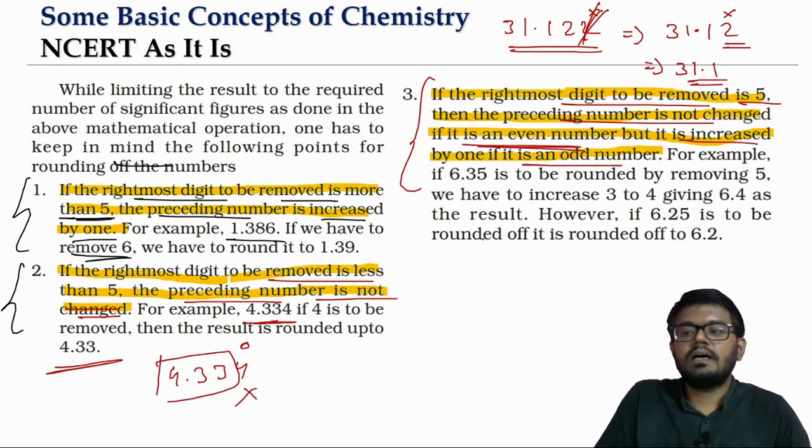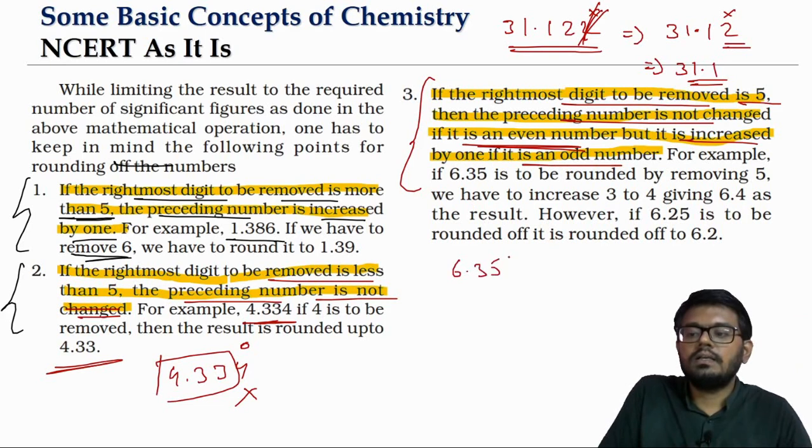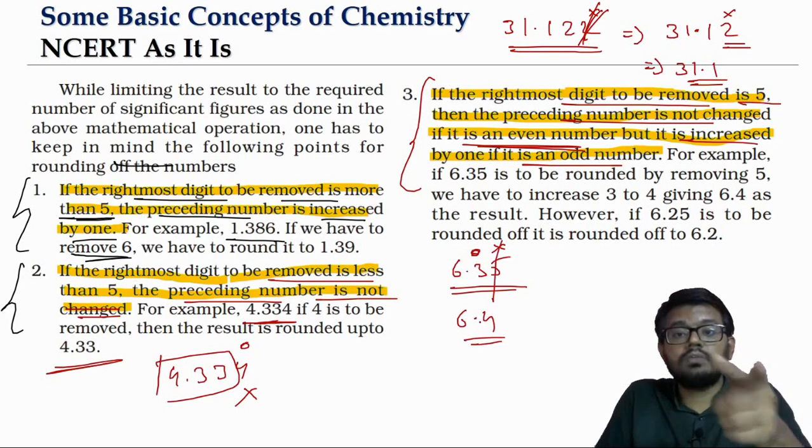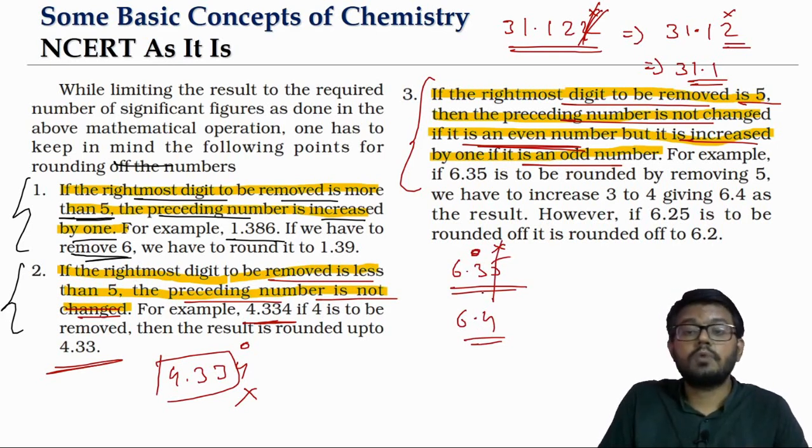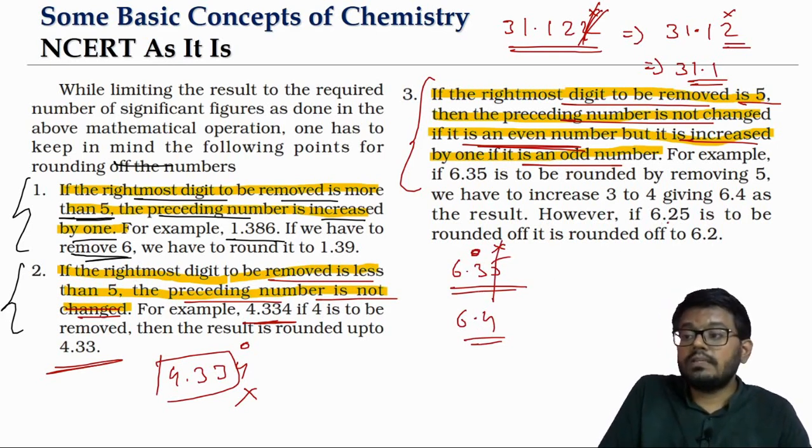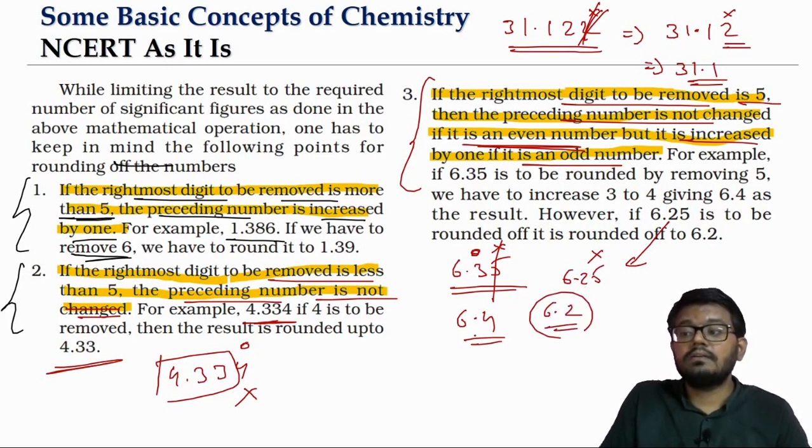Say for example, if you want to talk about 6.35, last digit to be rounded off is what? 5, right? What is the preceding one? Look at it, odd. So if you are dropping the 5, you have to add a 1 to the preceding. It becomes what? 6.4. Whereas look at this one. If you are rounding off 6.25, last digit to be rounded off is what? 5, right? Preceding is what? 2, even. Nothing will be added.